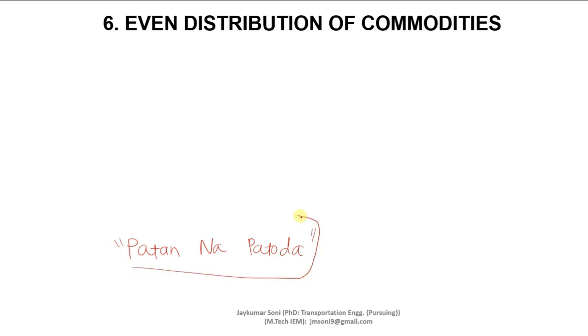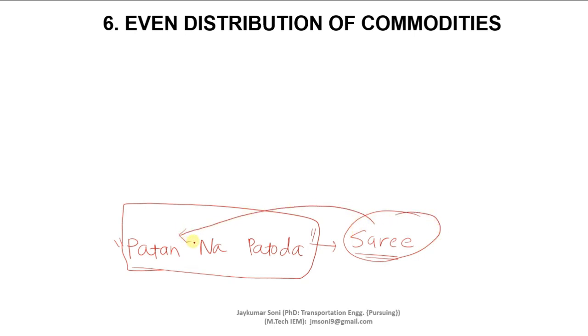This thing, Patan Patola, is a kind of sari. This is a special kind of sari which is only manufactured in Patan, which is situated in Gujarat. But the demand of this sari is quite high in various states like Maharashtra, meaning Mumbai, and Delhi.